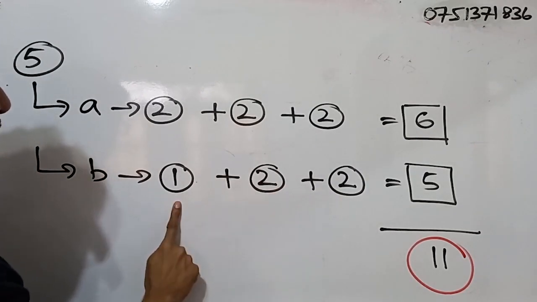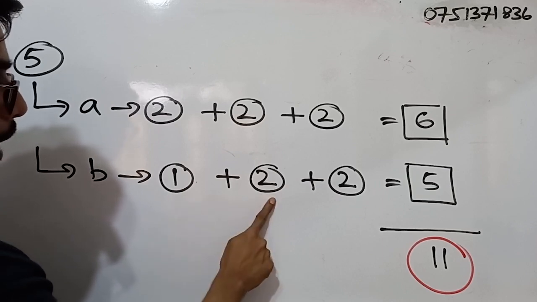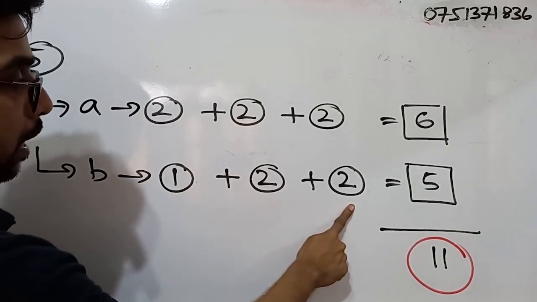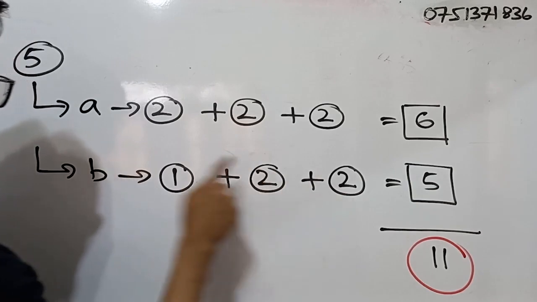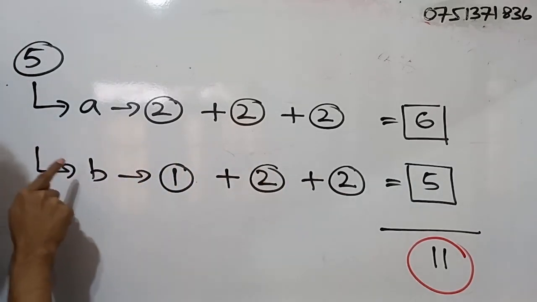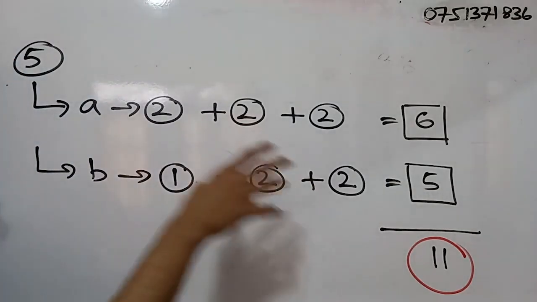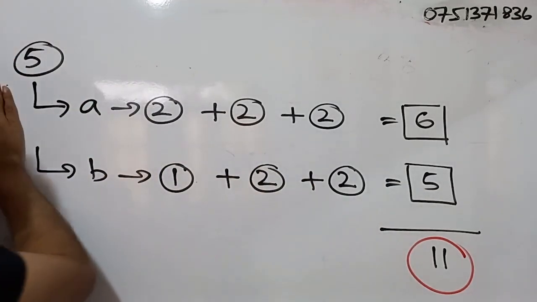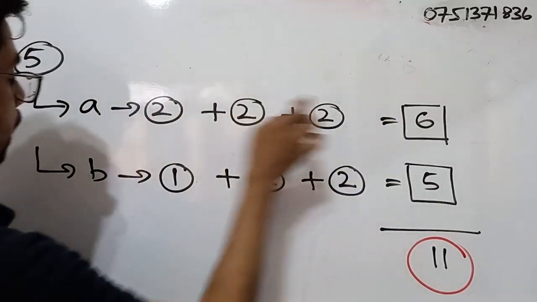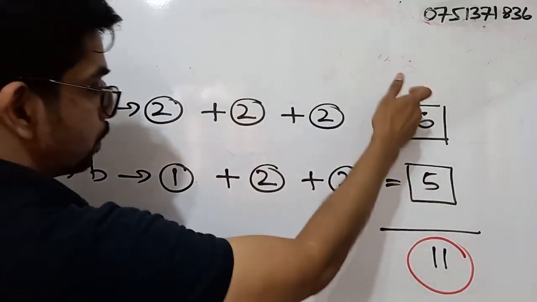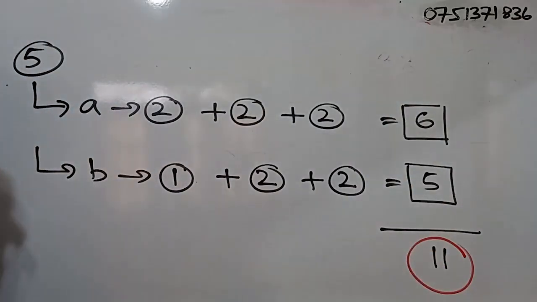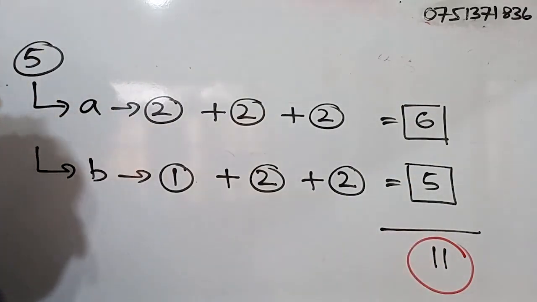For part 1, the marks are 1 mark. Part 2, 2 marks. Part 3, 2 marks. So the total marks for part B is what? 5. So for question number 5, part A, 6 marks, part B, 5 marks. All marks for question 5 is 11.